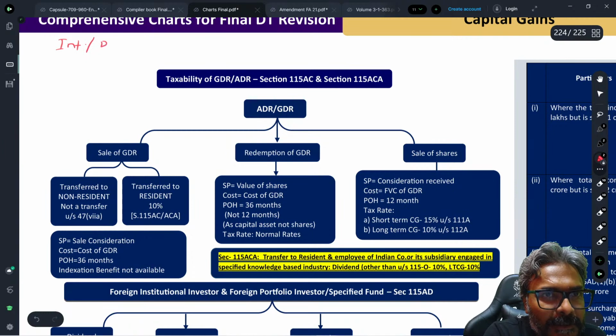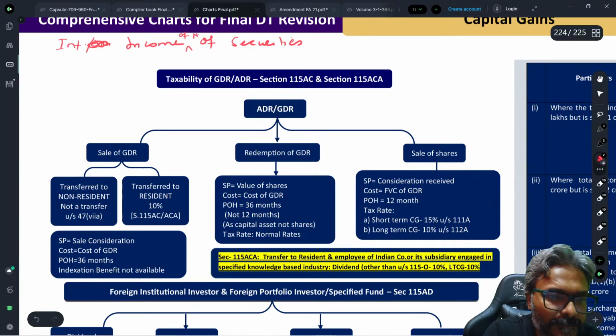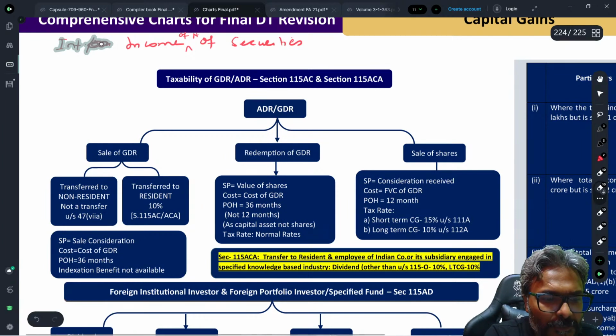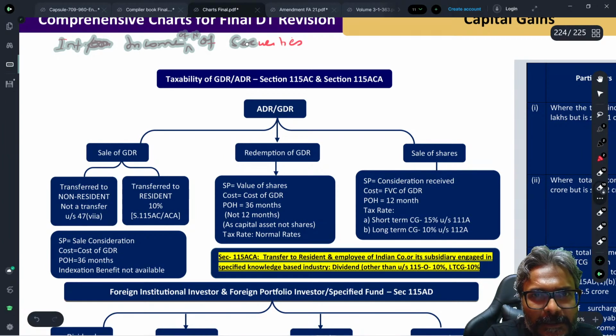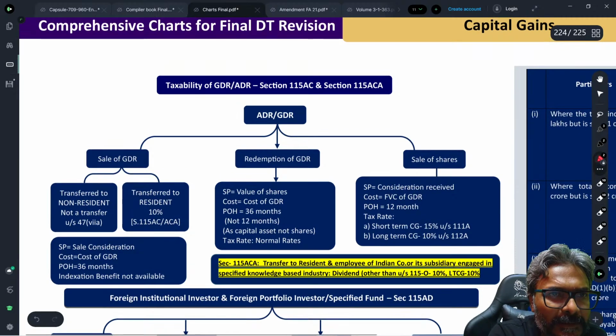Interest income on security, interest income of a non-resident, just write like this. Just all of you copy this one, students. One line, only one line.